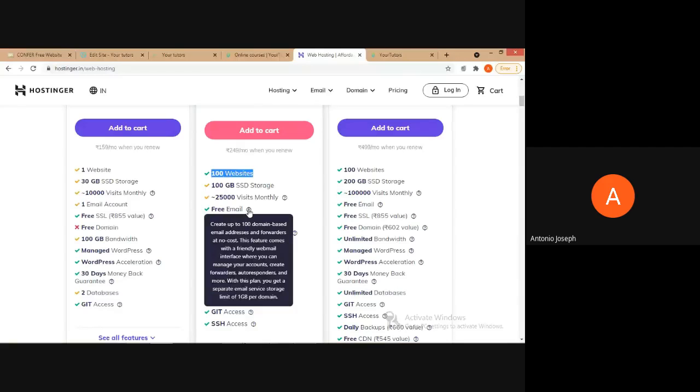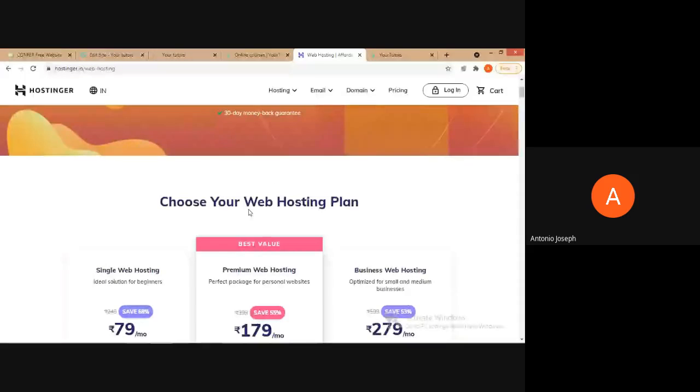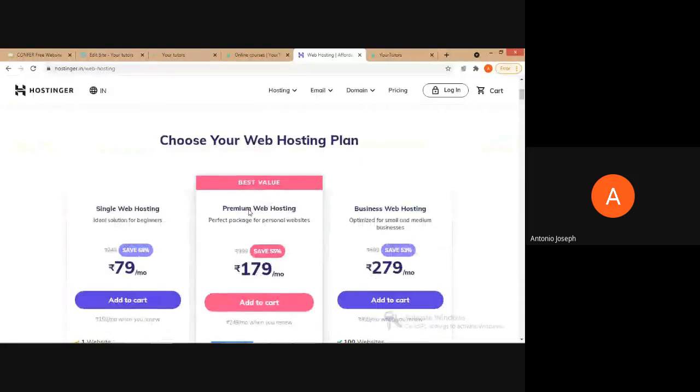If you are running a small business or small consultancy services, this plan will be best suited. If you really wish to purchase a domain, create a website and host it, this plan will be the best one, so that you can expand in future also. Or else, if you wish to create some blogs and are focusing on only one website, then only one domain and one mail ID is enough, and you can go for the single web hosting plan.